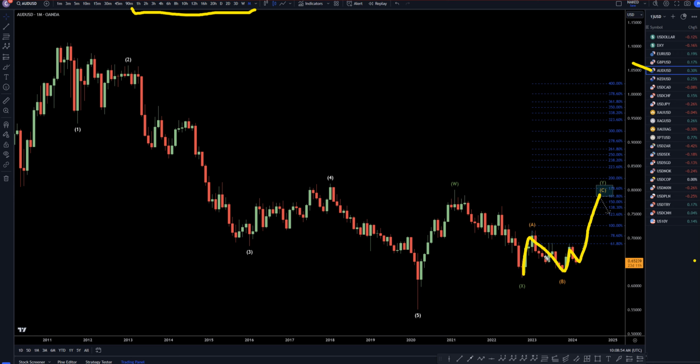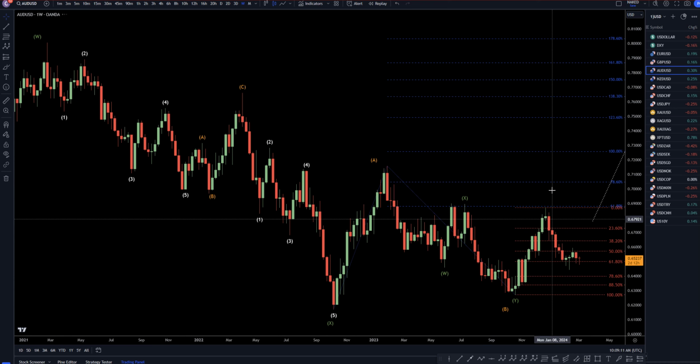I still think this is a WXY pattern, just like the wave W was three waves and the wave X was three waves. I believe the wave Y will be three waves, which is basically an ABC of wave Y. Most likely it will go up and take out these highs, end up at one of these higher Fibonacci extension levels. So keeping that in mind, let's head down to the weekly time frame.